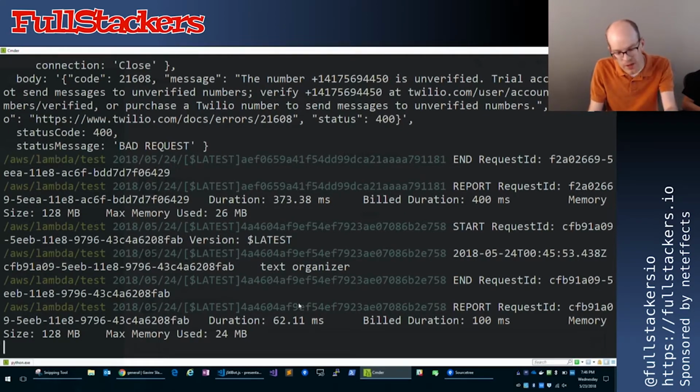So that's a better way, at least from my experience. It's nicer to tail the logs here. And if you've got a problem that's only happening in production, which we actually did at one point, this is a really good way to do it rather than having to go through CloudWatch.